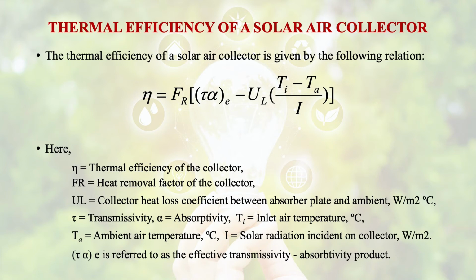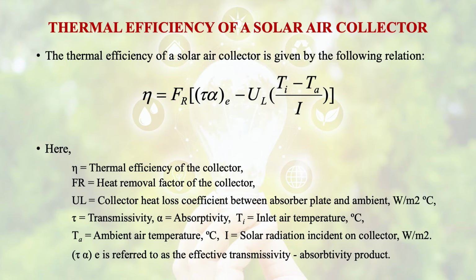UL is the heat loss coefficient between the absorber plate and ambient of the collector. Tau is transmittivity and alpha is absorptivity. Now comes UL (Ti - Ta)/I, which is our convective heat transfer loss term. Ti is the initial air temperature and Ta is the ambient air temperature in degrees centigrade. I is the solar radiation incident on the collector.